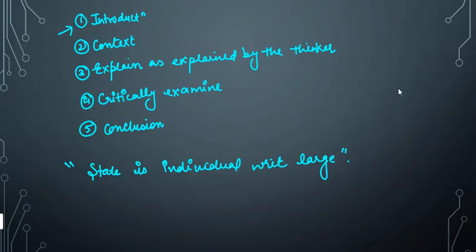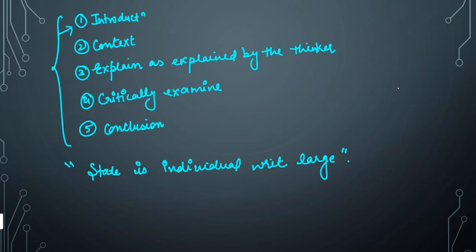As I have also discussed in our previous video on Socrates, this is how to answer statement based questions. This is basically a structure of the answer. First of all, you need to give the introduction.